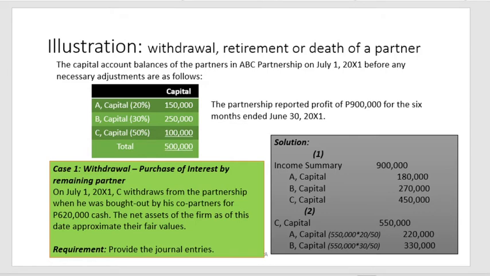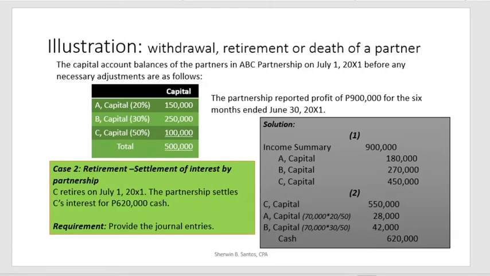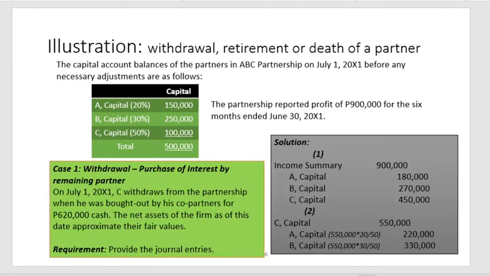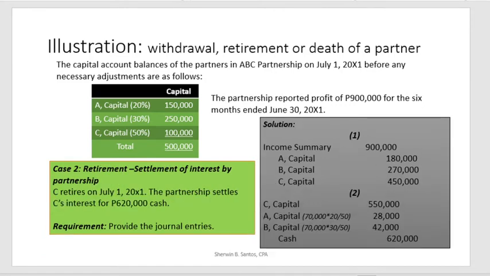Okay, so let's proceed with case number 2. We finished case 1. Case number 2 is of the same scenario, except it is a retirement, with settlement of interest by the partnership. So this time it is the partnership. C retires on July 1, and the partnership settles C's interest for 620,000 cash. The requirement is to provide the journal entries. Earlier it was a withdrawal of interest and a purchase by the remaining partner, but now it is a retirement of a partner.